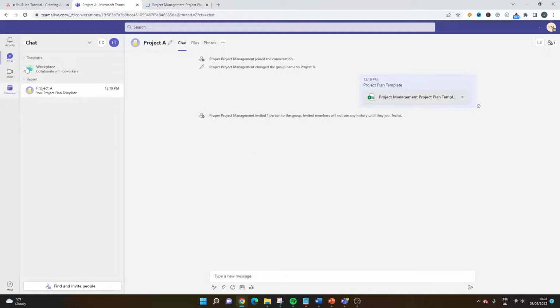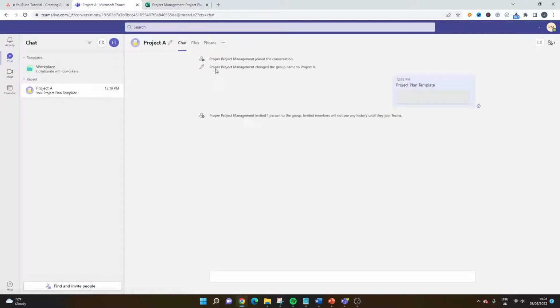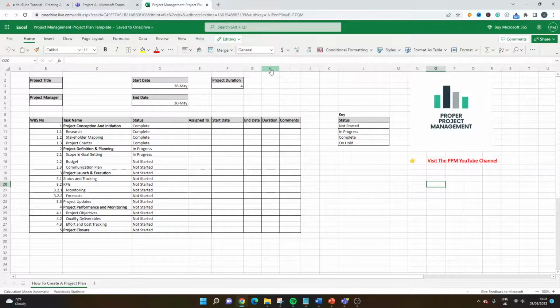You can also set up workspaces here, and you could drop it into the workspace. But once you drop it in here, you'll also notice that there's a file section, and it will list all of the files that have been uploaded. And when I've clicked that, it's opened it online. This is the online aspect of the tool. And as you'll see here, this is Microsoft Excel. So it's using the Microsoft Excel product, but it's using it in the cloud essentially.